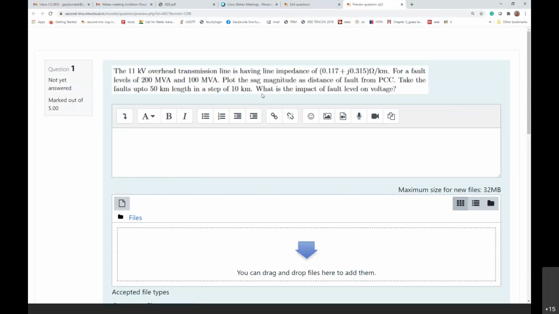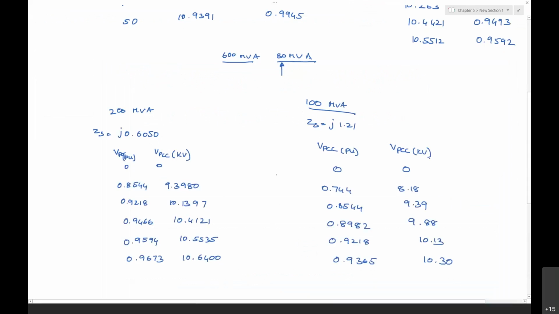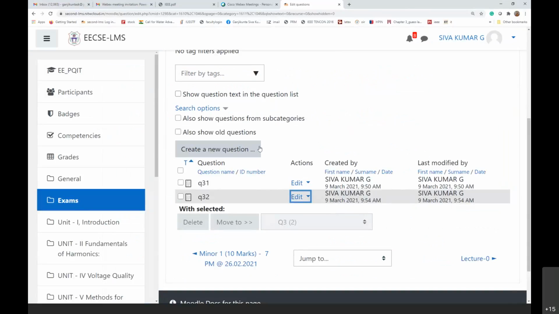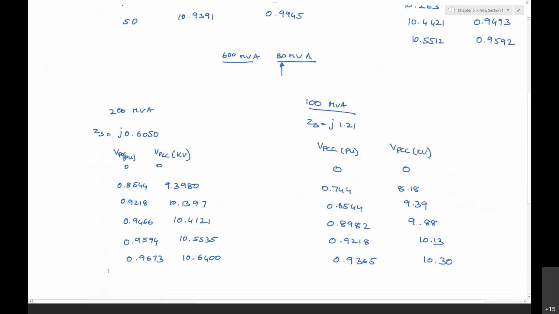The question has asked what is the impact of the fault level on voltage. The same example and the same explanation which I have given for the earlier problem applies. This kind of question, whatever I discussed, has also been given with an explanation. I solved some 2 problems, as I remember, in the class also.